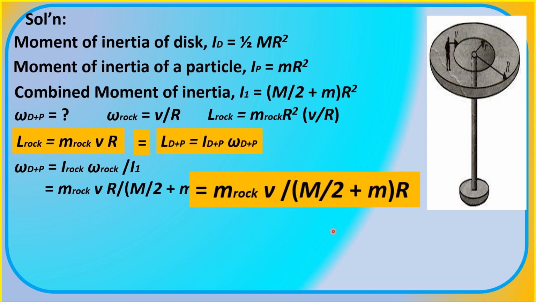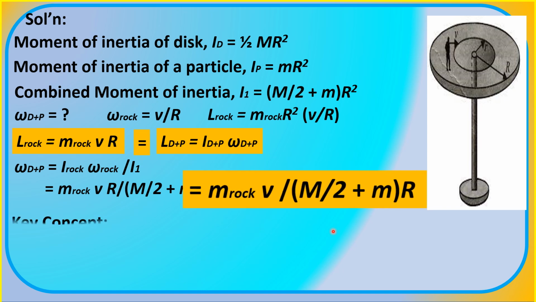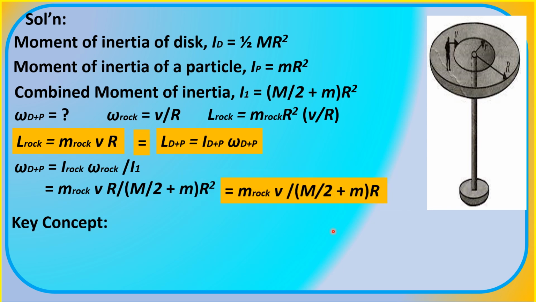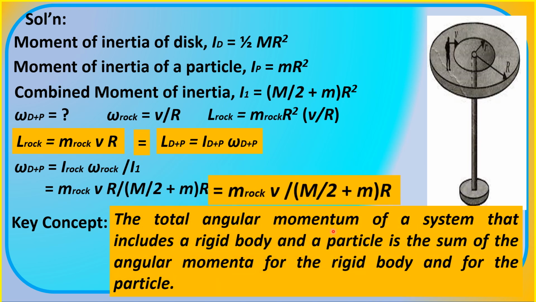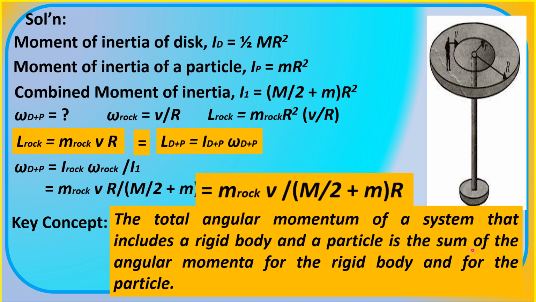And we were able to determine this by, again, applying the law of conservation of angular momentum, which, when summarized, we have this concept. The total angular momentum of a system that includes a rigid body and a particle is just the sum of the angular momenta for the rigid body and for the particle.